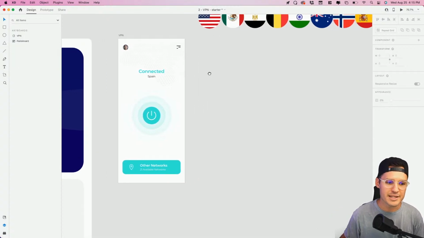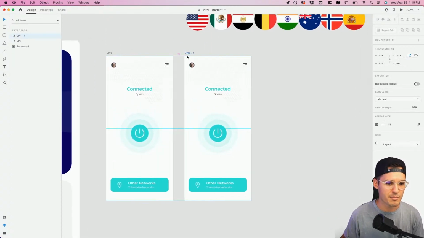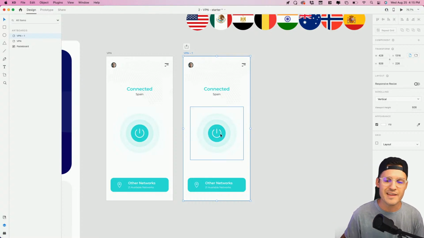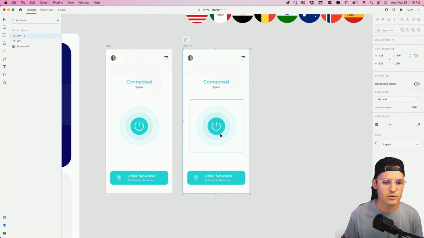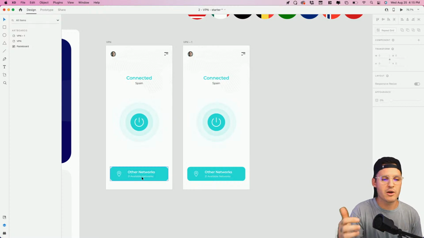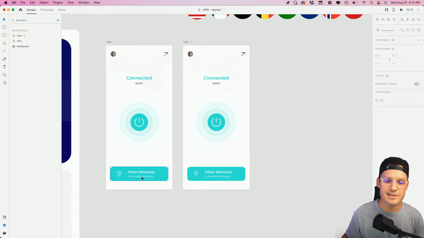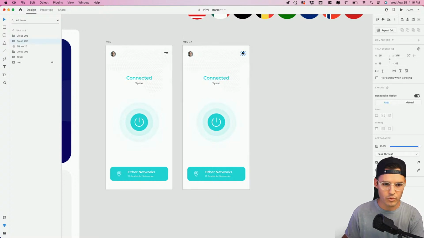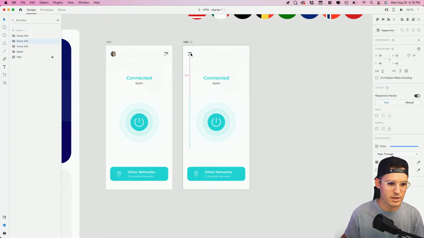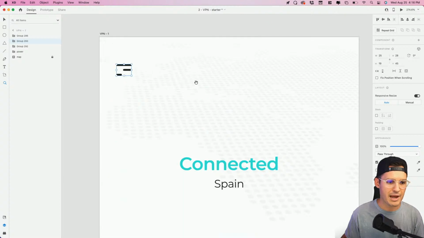So it doesn't look like much, but our next screen is going to be where some of the magic happens. We're going to do some basic transitioning over, and then if we have time, we'll pulsate this little button. All right, how's that sound? Pretty cool. Okay, so if we click other networks, we should be shot over to a place where you can select different options. So at this point, we'll move this. Actually, we'll keep that. Boom, love that. We'll turn this into, if we can, a back arrow button.